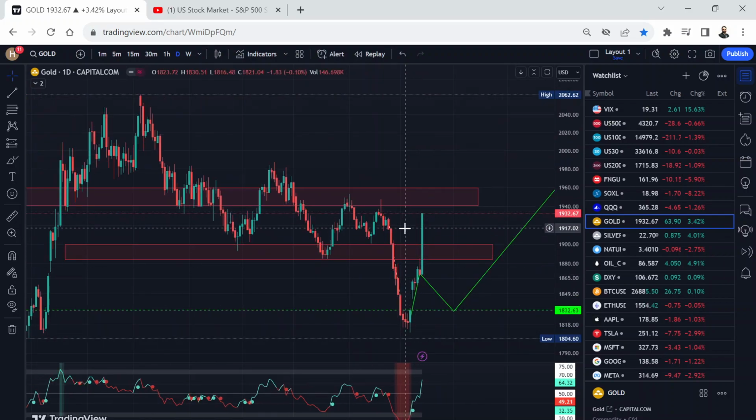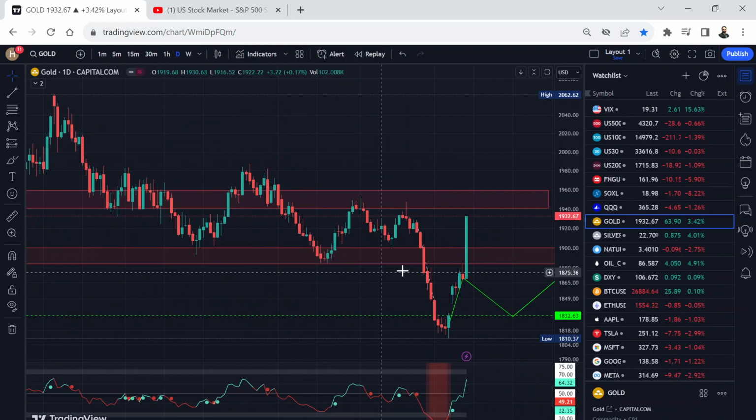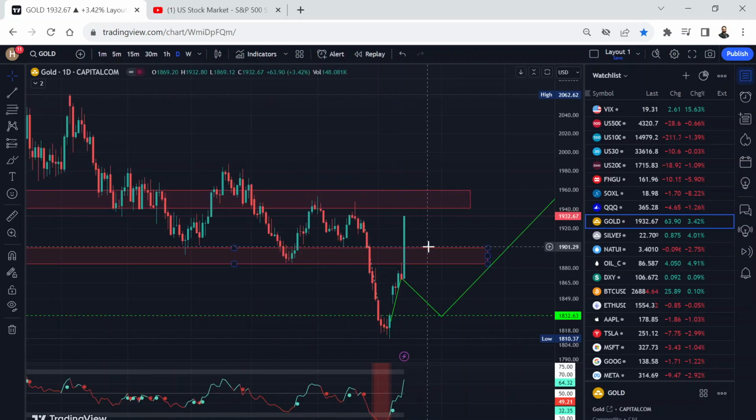retest, but look what happened. This is the perfect lesson of breaking a resistance. 3.42. I don't even know. I don't remember when was the last time I saw a bigger candle like this. Okay, so now this resistance became support.